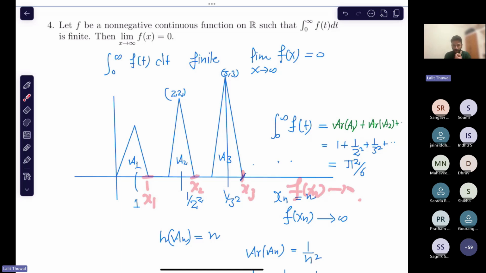Okay, so you have not tried. You can make this by yourself now. So what was our idea? We want the limit of the function to not exist at infinity. So we want the function oscillating and the area to be finite. Then we start. So this is not true. This is a false statement. Any questions?